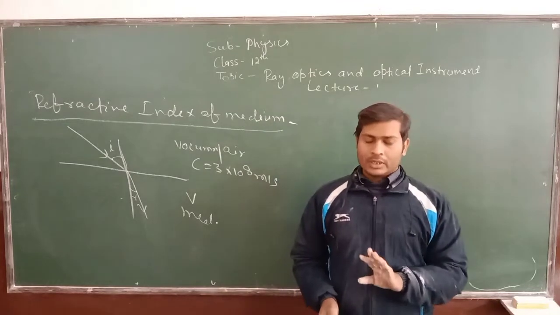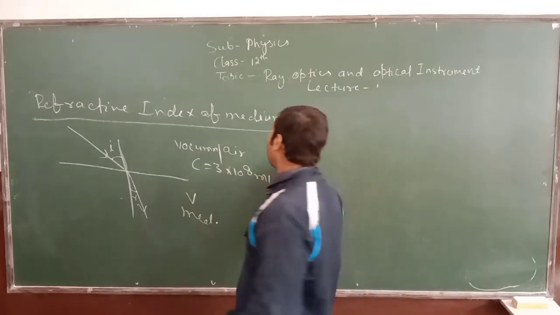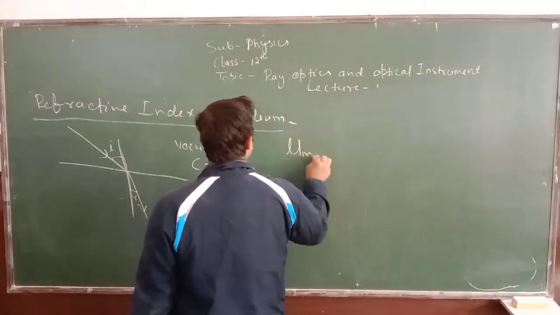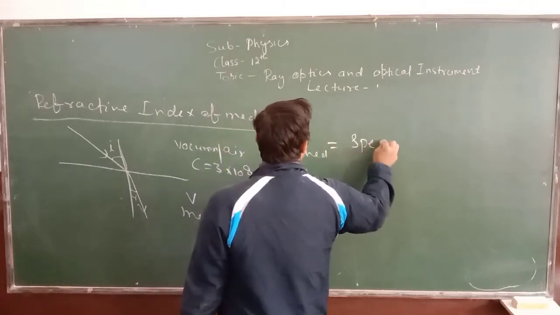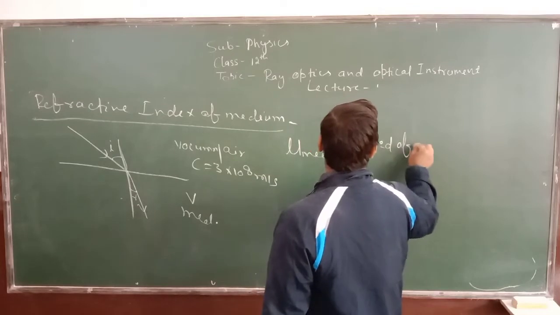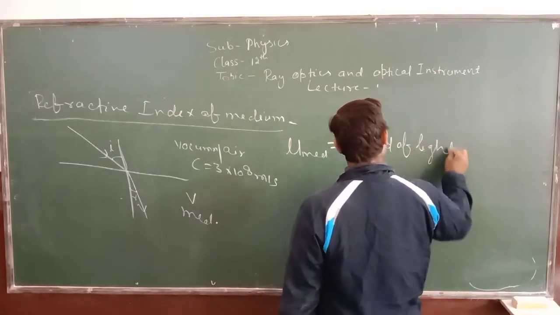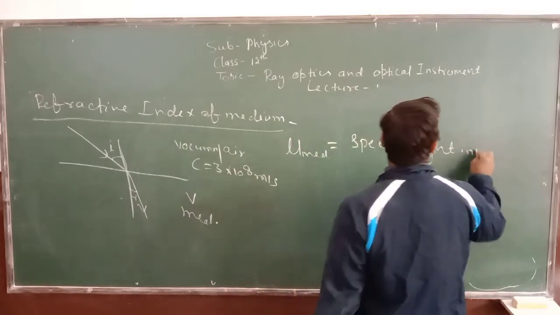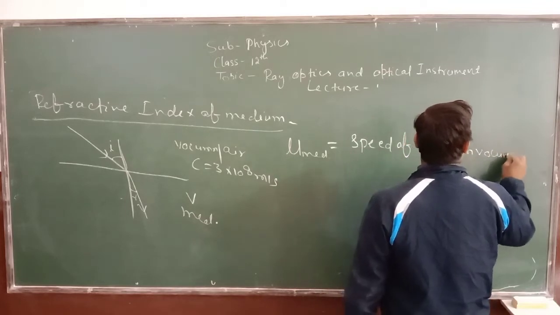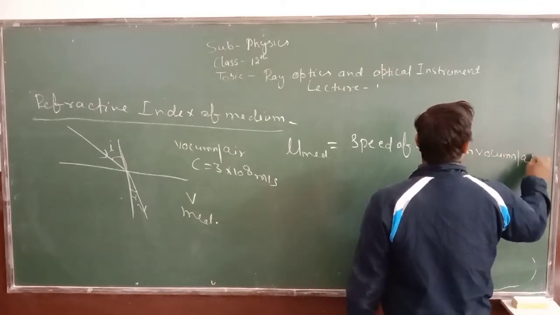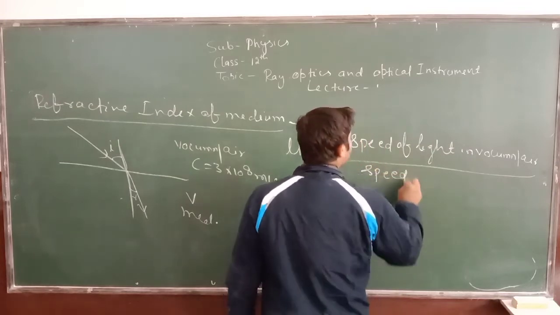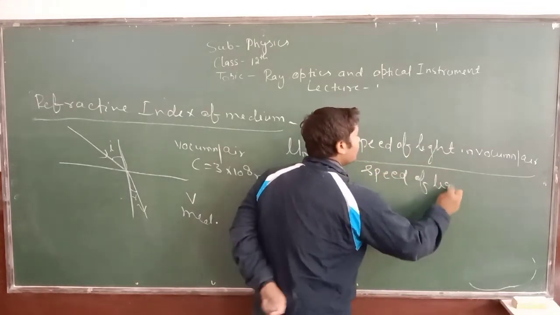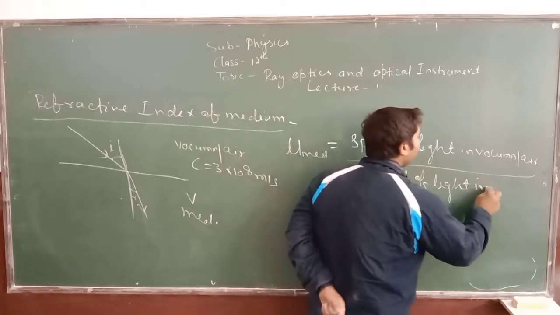Is it clear? Means I am writing here, the refractive index of the medium will be equal to the ratio of the speed of light in vacuum or air to the speed of light in the medium.